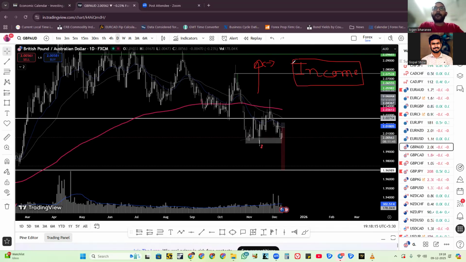Because your savings is decreasing, you are no longer able to invest in the stock market, housing market, real estate, equity market or bond market, because you have no money due to the high taxation. So that is actually bad sentiment. That's why the pound is weak, and the weakness is coming.